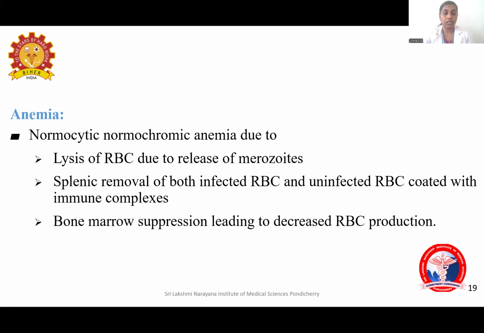Another reason is the spleen. It is an area where the infected cells are removed. So the infected RBCs will get removed in the spleen. Along with the infected RBC, the uninfected RBCs that are coated with the immune complex can also get removed. That is also the reason for anemia. Third reason is bone marrow suppression, leading to decreased RBC production. These are the 3 reasons for normocytic normochromic anemia in malaria.